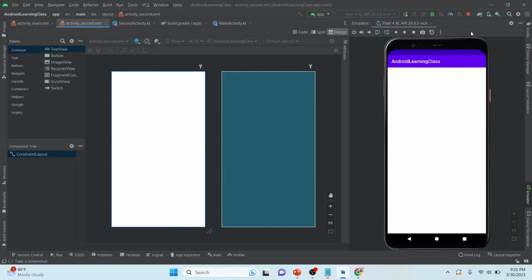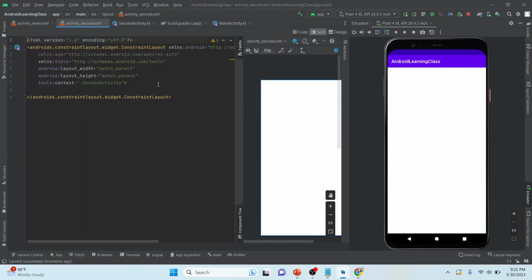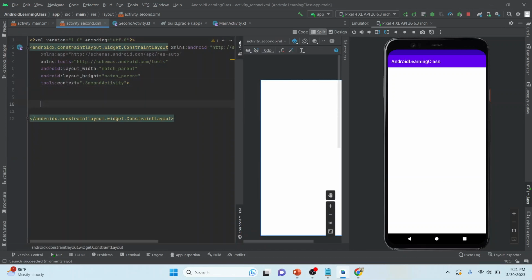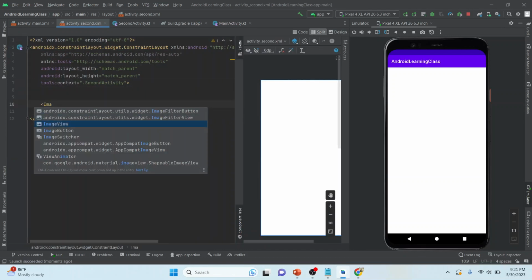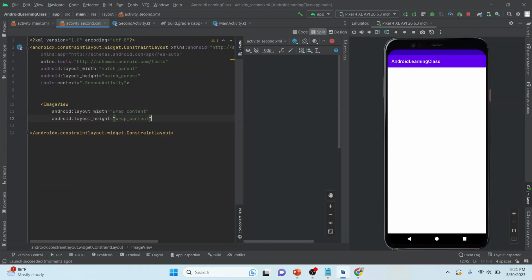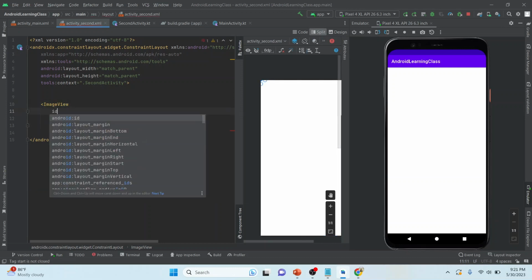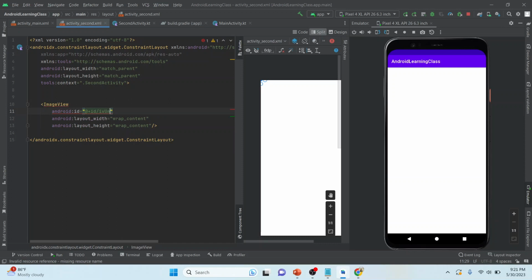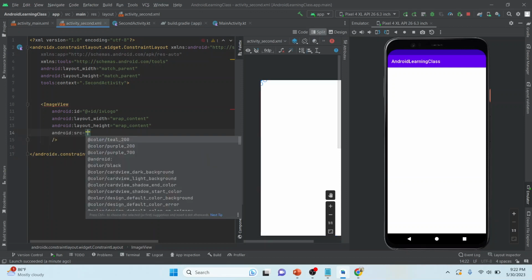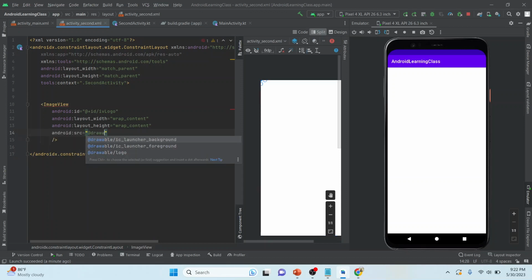In the second activity, first of all I can add an image view over here. For the image view, we can use wrap content. Let me give it an ID as a unique identifier. I am giving it Android IV logo. So what image will I be using? For this we have a property called source, and I am using the Android logo.